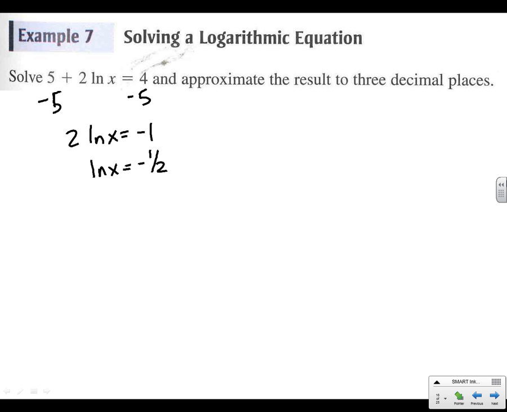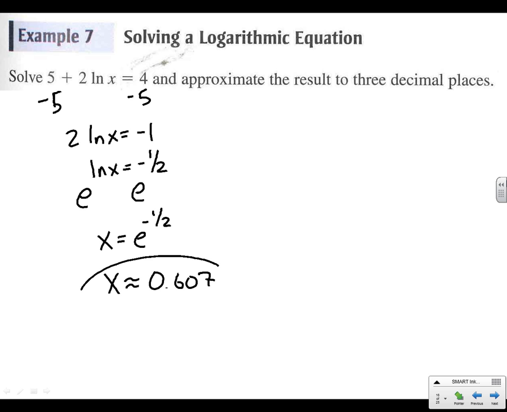How do we get rid of the natural log? We're going to go e to the. So we're going to have x equals e to the -1/2. And you're going to throw that into your calculator, and the number that pops up is 0.607, rounded to 3 decimal places.